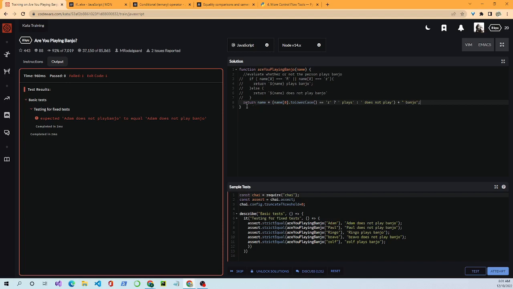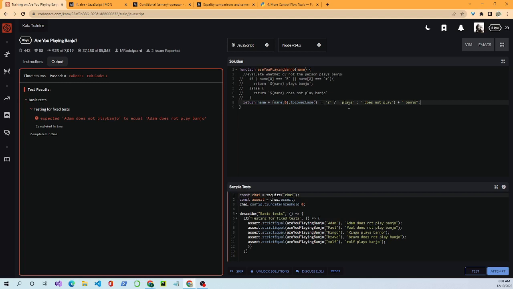Okay, so we're going to return the name, which is passed in, plus concatenate, inside these parentheses, name[0], this is name index 0, which is that first letter, toLowerCase. This is a method that turns that name[0] to lowercase, equals R, equality, small r.